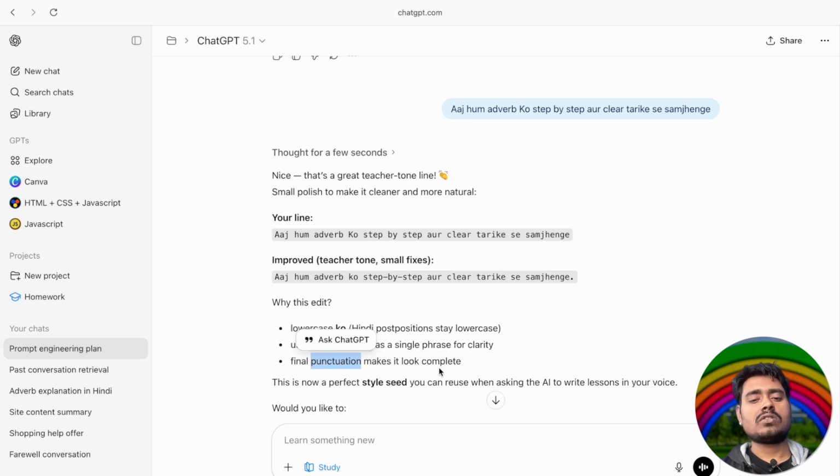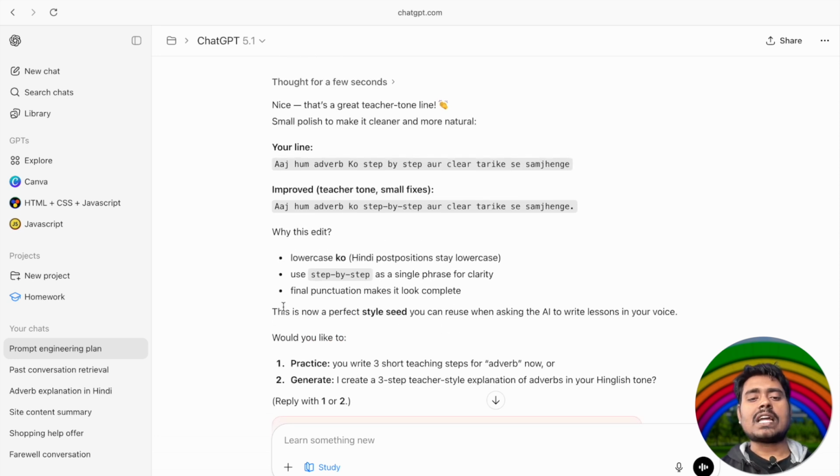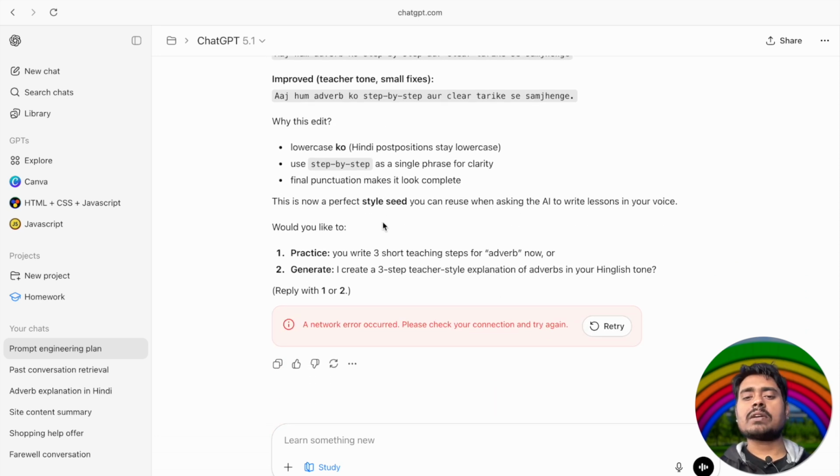Okay, that is now a perfect style sheet. You can reuse it when asking the AI to write a lesson in your voice. So practice: write three short teaching steps for adverb now, or generate a three-step teacher-style explanation of adverb in your Hindi English tone.